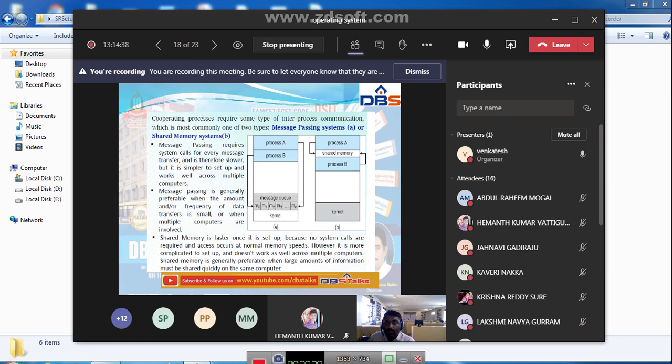So shared memory is faster, and we do not require any system calls for it. However, it is more complicated to set up when compared to message passing. The establishment of the shared memory is somewhat difficult. These are the two major inter-process communication mechanisms.